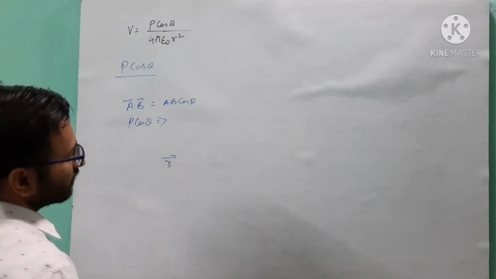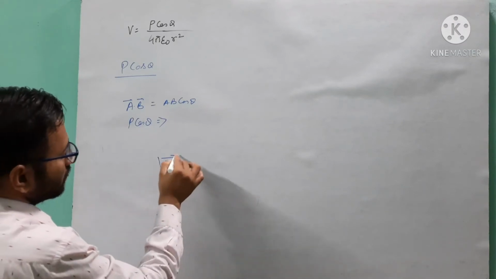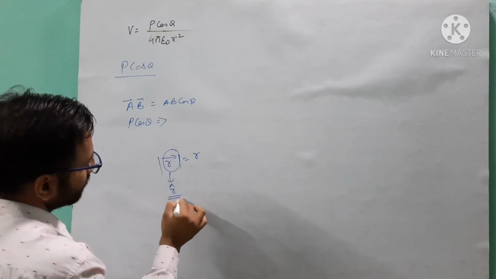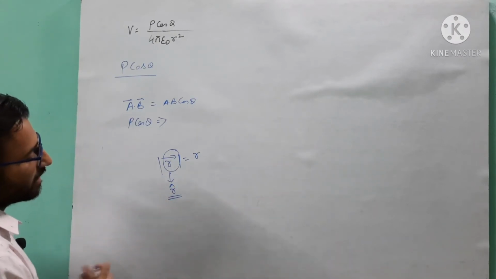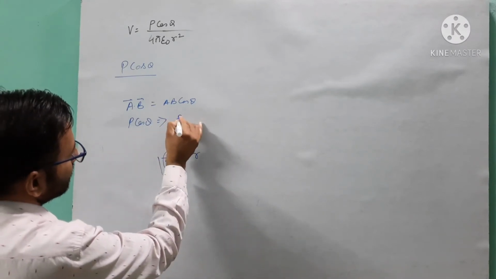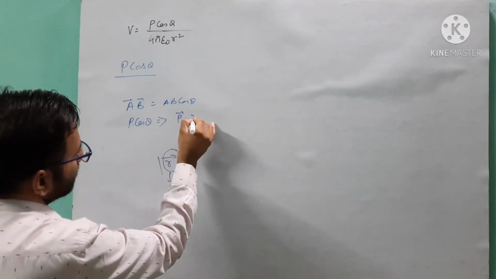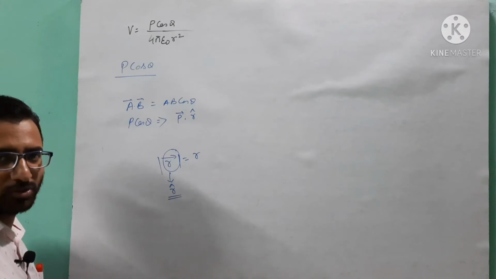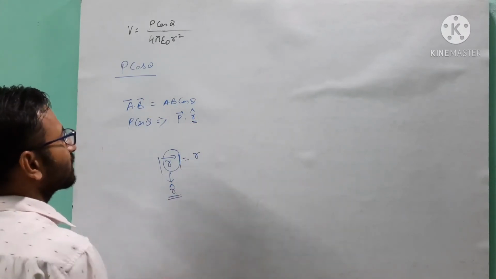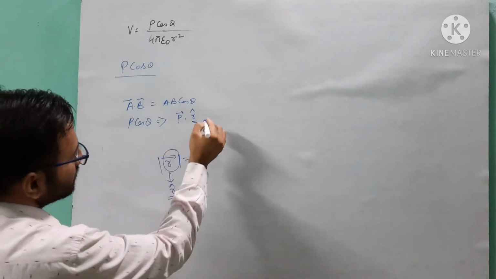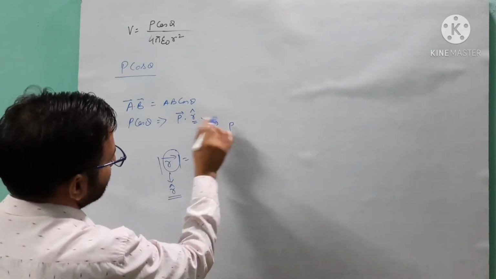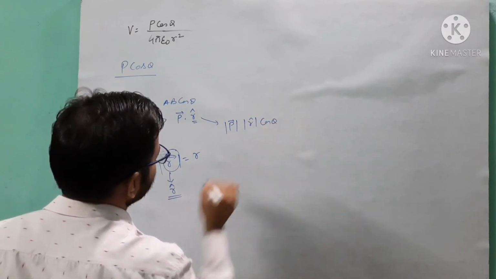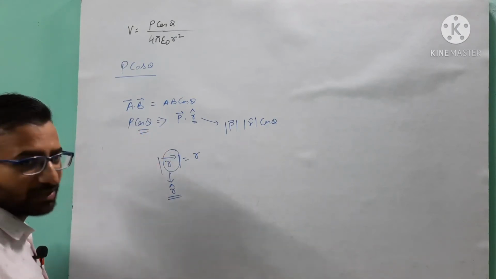As we know that r vector is the distance, it is denoted by r, and the unit vector for it can be represented by r cap. So this P cos theta is the dot product of P vector and r cap, the unit vector for the position vector. Okay, so see what comes after solving this. P dot r cap means magnitude of P, magnitude of r cap, and the angle between them. As we know, theta is the angle between them.